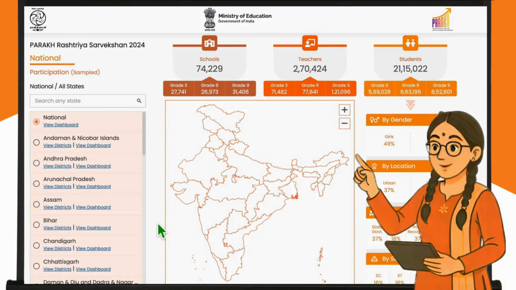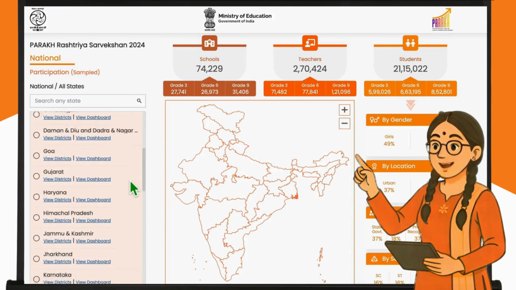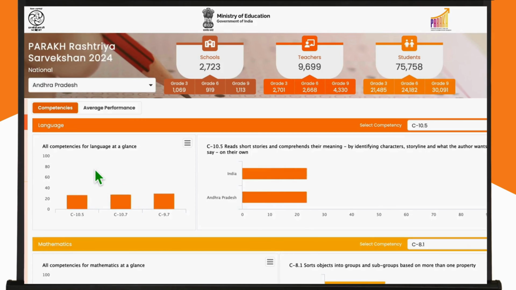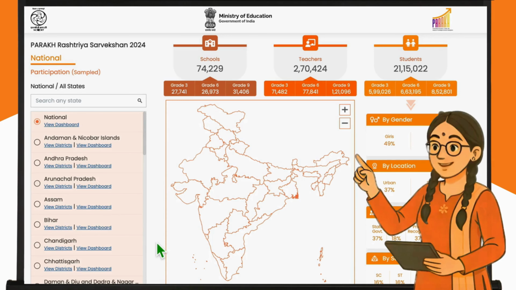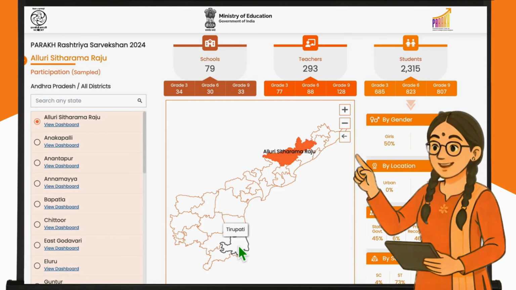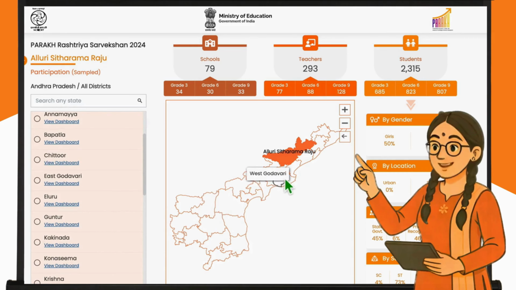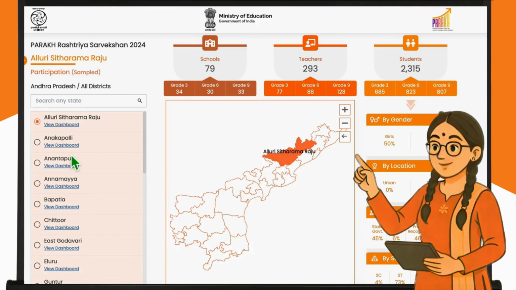To view a state level dashboard, select the state from the area list on the left and then click on the View Dashboard option. To view a district level dashboard, you can either navigate to the districts by clicking the View District option below the selected state, or select the state on the map by clicking on it, and the district list will appear on the left side and the district map on the right side. Simply click on the View Dashboard option below the district for which you would like to view the dashboard.